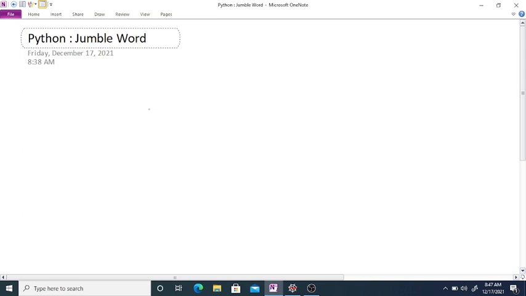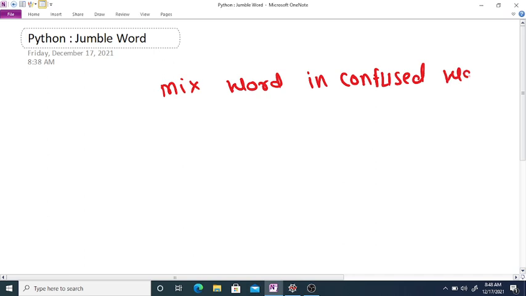Python program for jumble word. In this program we are going to mix up the word in a confused way, or in other words you can say an untidy way.